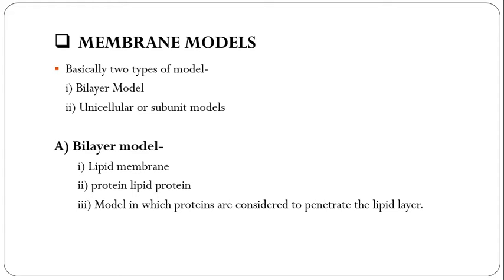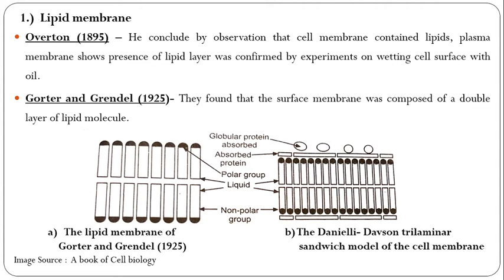The bilayer model consists of three types. First is the lipid membrane, second is the protein-lipid-protein model, and third is the model in which proteins are considered to penetrate the lipid layer.